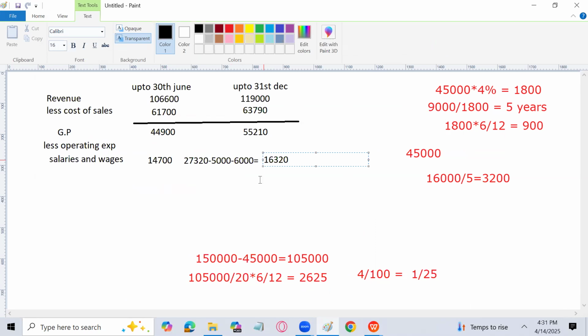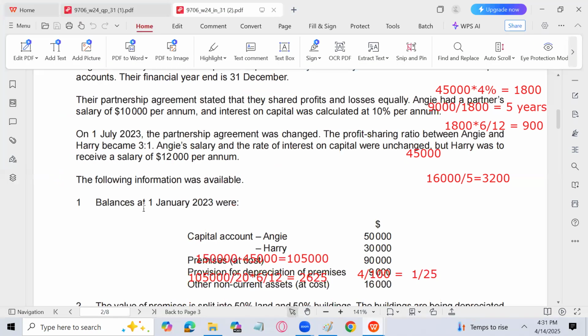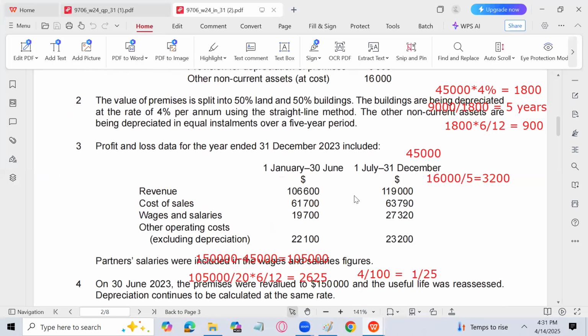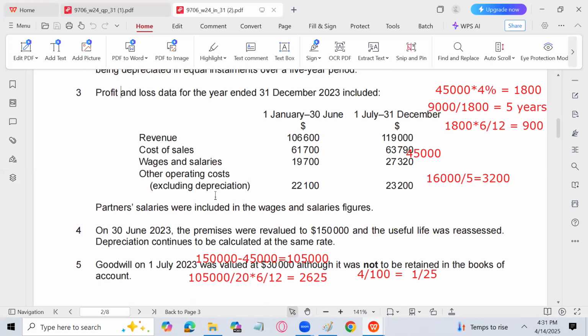Okay. Next is going to be the depreciation. So let me write depreciation on premises and then depreciation on other non-current assets. Let's see if there are some other expenses given in the question. I'll check it out. Other operating costs, that is excluding depreciation, 22,100 and 23,200.